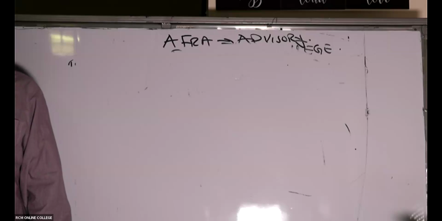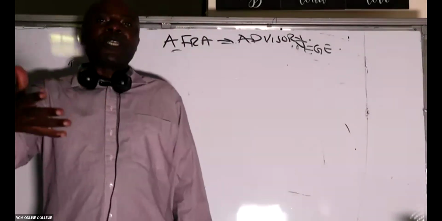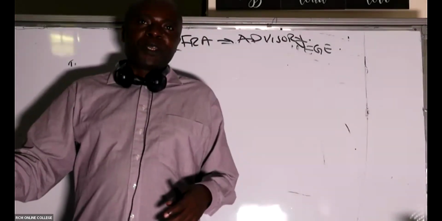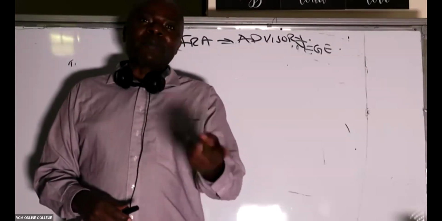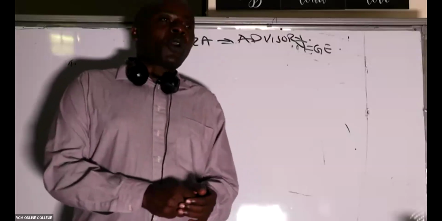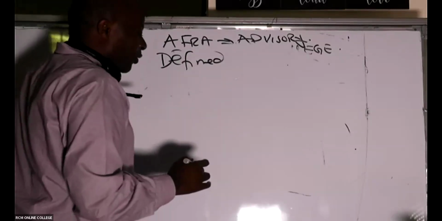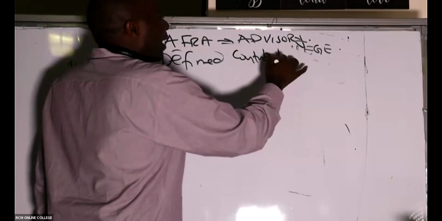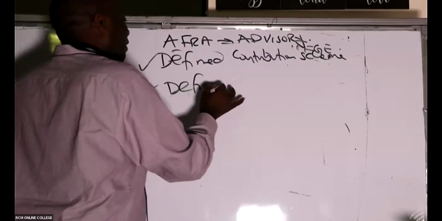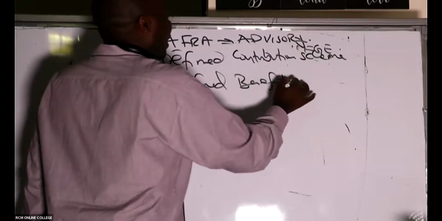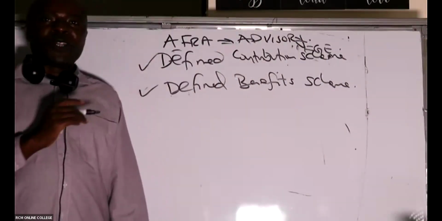Of course, we have long-term and short-term benefits. Long-term benefits, for example, are those benefits that are given to employees upon retirement, like a pension. You remember this long-term; we have two types of schemes. We have the defined contribution scheme, and then number two, the defined benefit scheme. In many cases, the examiner has always told us to differentiate between the two.